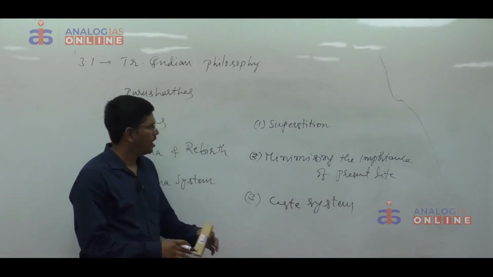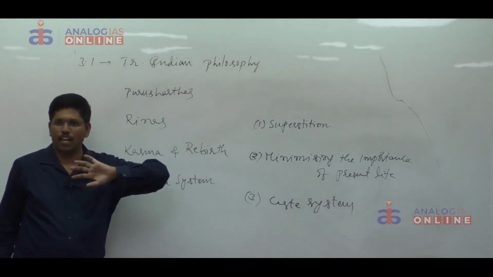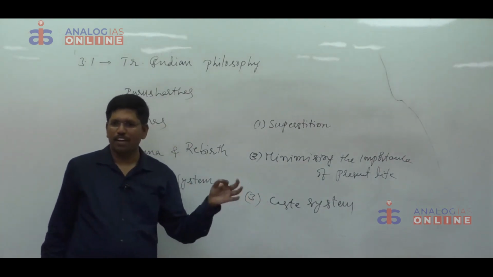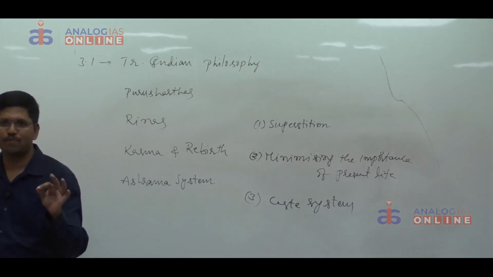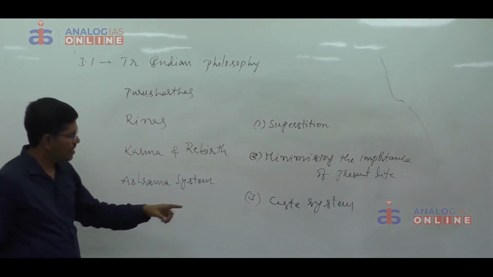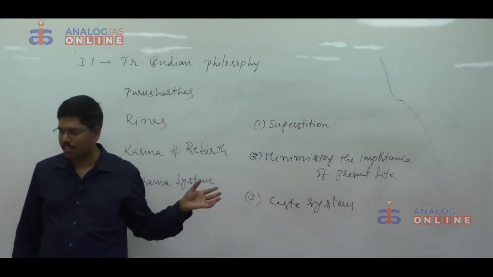Sometimes by taking a single criticism, a question can be asked. 2 years or 3 years back, one question was asked. The concept of karma and rebirth was responsible for justifying the caste system. Discuss. That was the question. Based on a single criticism, here, in the caste, then you have to write like this.